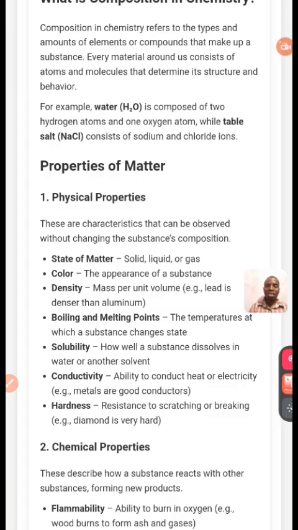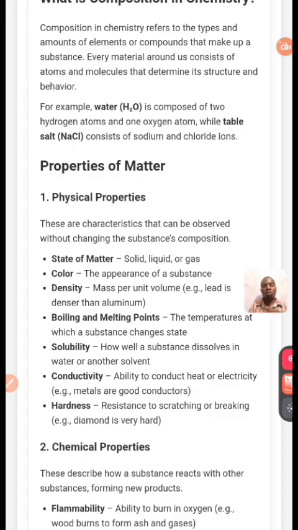Then there is solubility, how well the substance dissolves in water, because some of the elements don't dissolve the same way in water. Some of them will be too difficult to dissolve, some of them will be easy to dissolve. Are you hearing now? They call it solubility: how well the substance dissolves in water or another solvent.